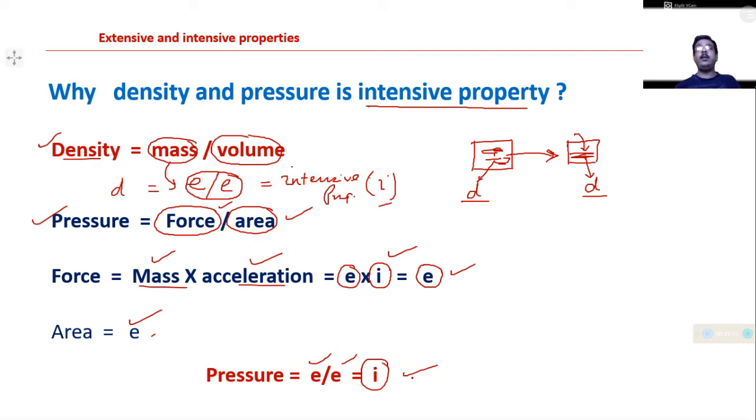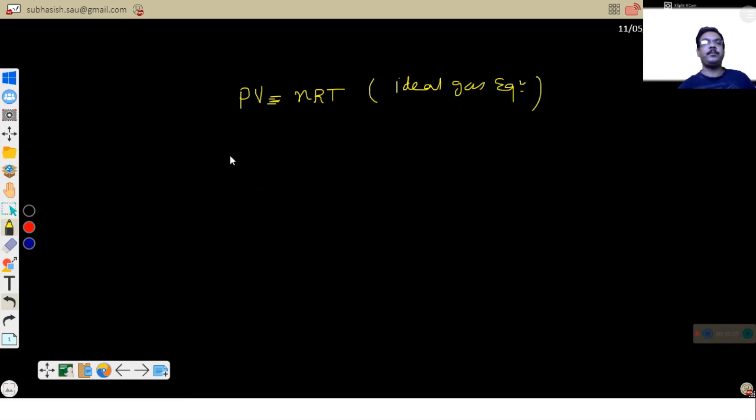In this way you can explain that pressure is also an intensive property. You can also explain pressure as an intensive property in a different way. We can consider pressure P. PV equals nRT from the ideal gas equation.